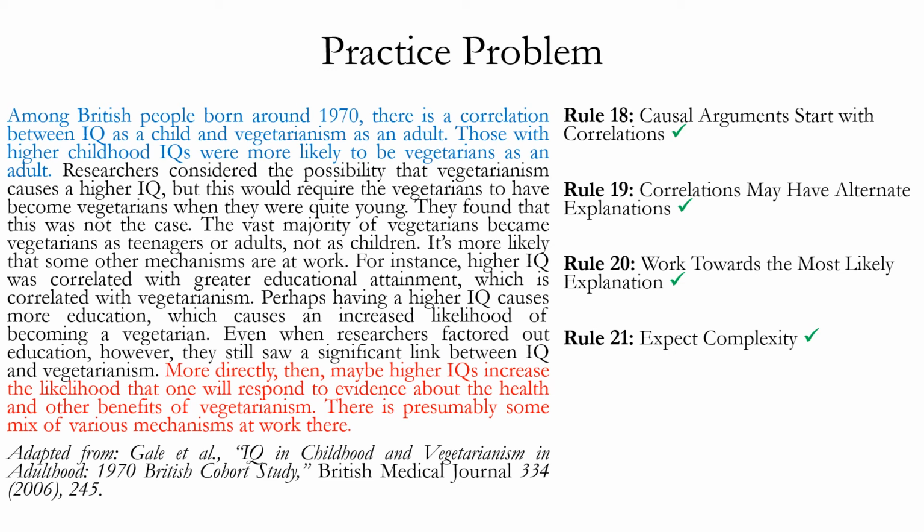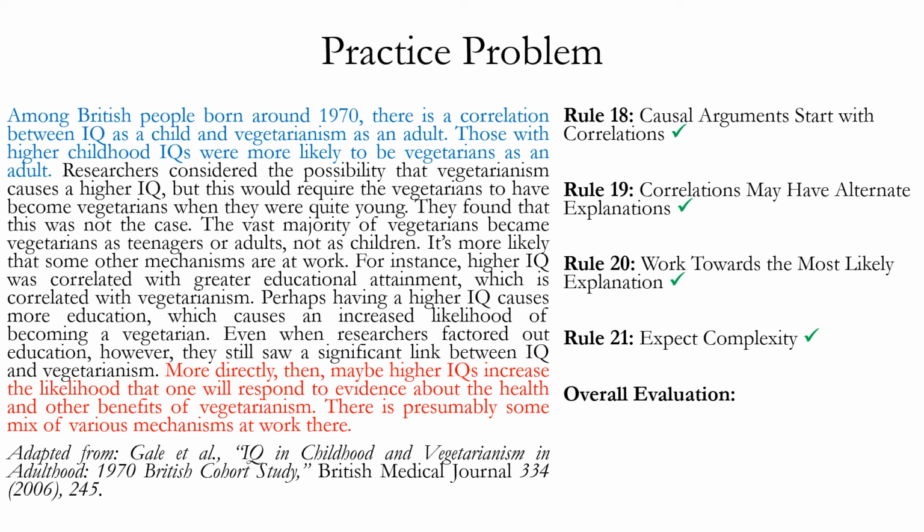It says maybe higher IQs increase the likelihood that one will respond to evidence about the health and other benefits of vegetarianism. So it's suggesting another causal pathway for high IQ causing vegetarianism other than education. Specifically, high IQ people might be better at understanding and responding to evidence of the benefits of vegetarianism.